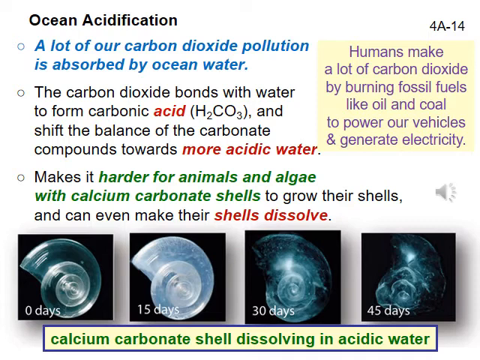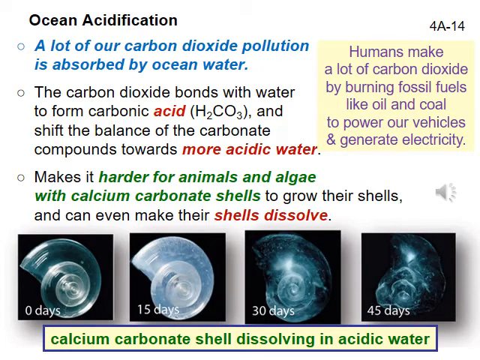If the water becomes acidic enough, the calcium carbonate shells of ocean organisms begin to dissolve, the carbonate breaks its bond with the calcium, and bonds with the acid instead. Even if this does not kill the organisms, acidic water makes it harder for them to grow, draining their energy supplies and therefore making it more difficult for them to survive and reproduce. For example, one study has shown that forams, a kind of zooplankton, have calcium carbonate shells almost 40% smaller than those of fossilized foram remains found in ocean sediments.